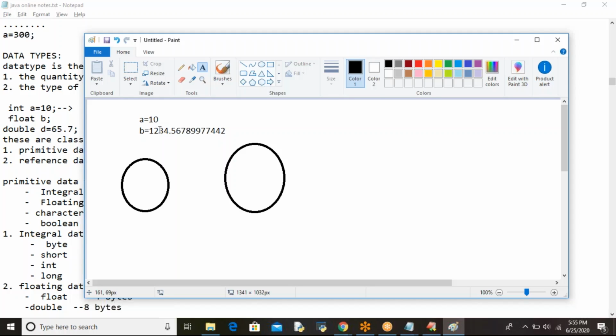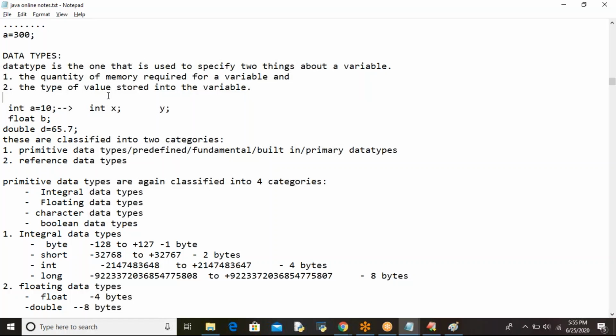Perfectly it is suitable for you. The same thing applies here also for data types. It is going to specify two things about a variable: how much memory a variable requires and what type of value you are going to store in the variable.